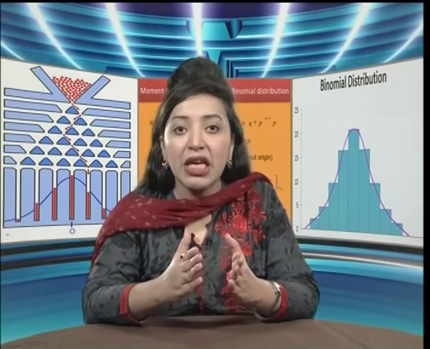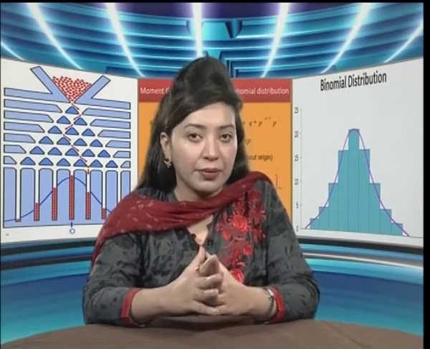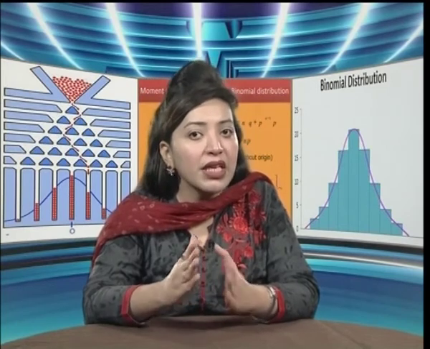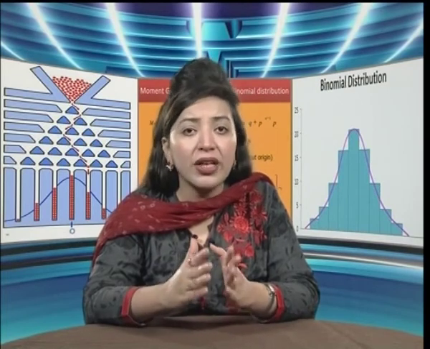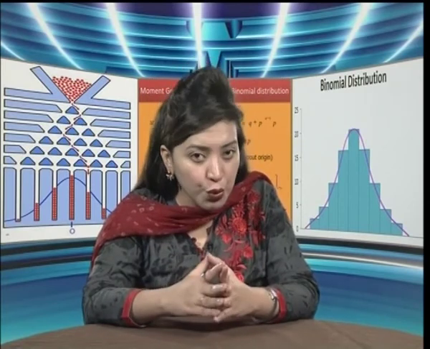When an experiment has more than 2 outcomes in each trial, we can convert it into a Bernoulli trial by considering the occurrence of an event E as a success and that of event E bar as a failure. For example, if a fair die is tossed 4 times, then there are 6 possible outcomes in each toss. However, if we treat getting 2 as success and not getting 2 as a failure, then we observe that there are only 2 outcomes in each trial. The probability of success remains constant from trial to trial and the trials are independent.